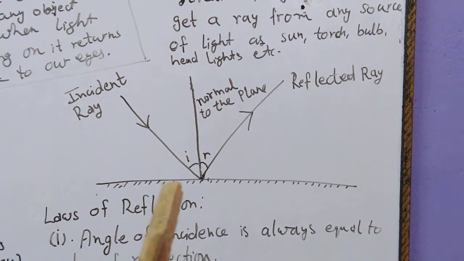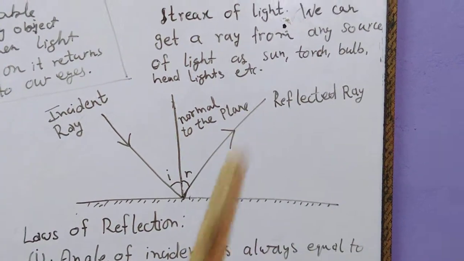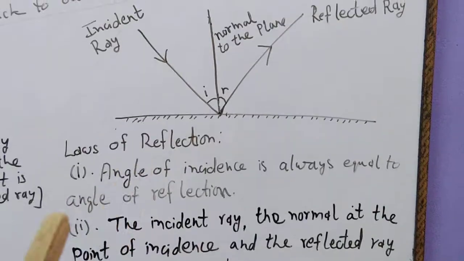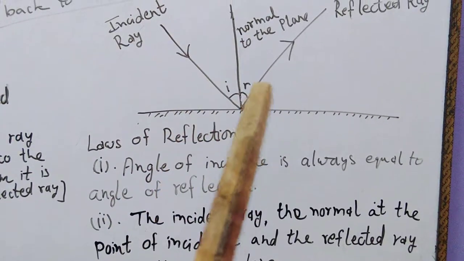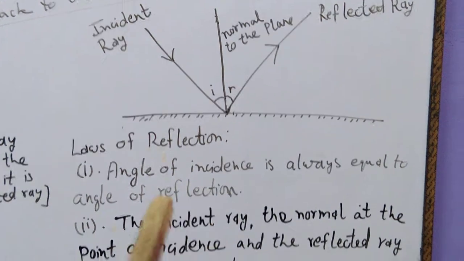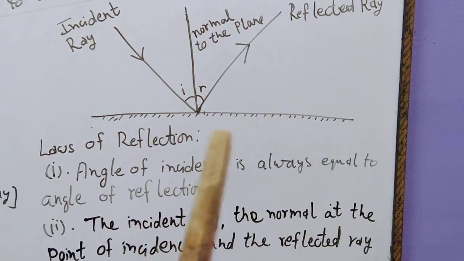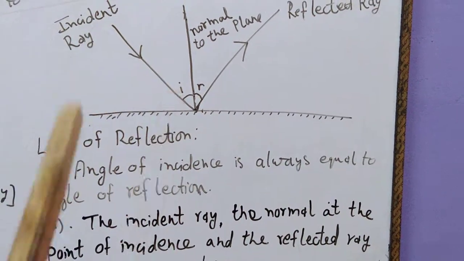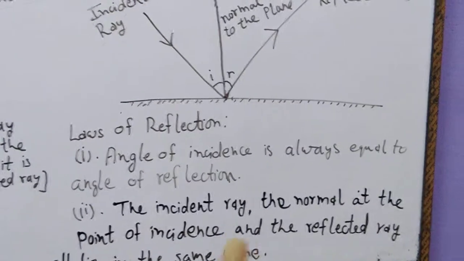Always the incident ray and reflected ray lie on the same side of the plane. So these are the angle of incidence and angle of reflection. These are equal according to the first law. Now this is the incident ray, this is the normal to the plane, and this is the reflected ray. These should lie on the same plane according to the second law of reflection.